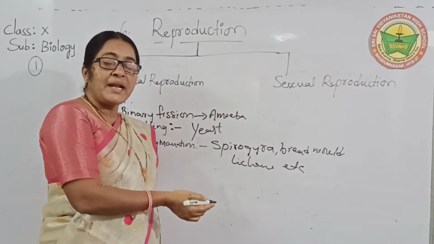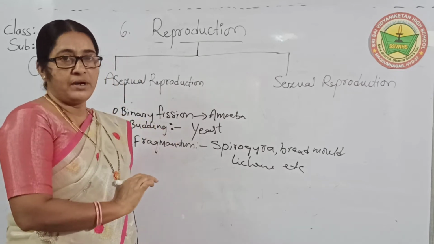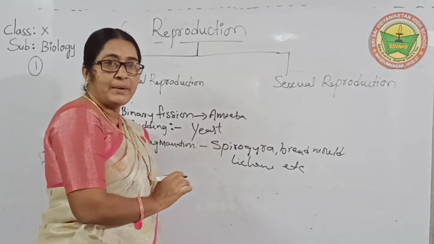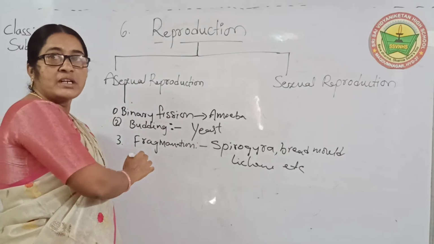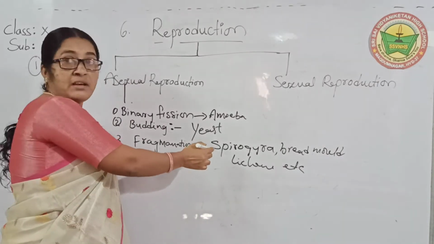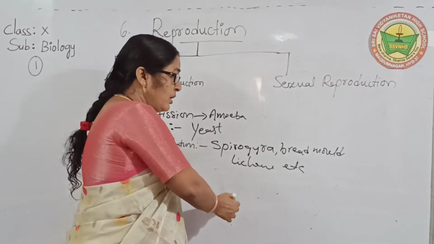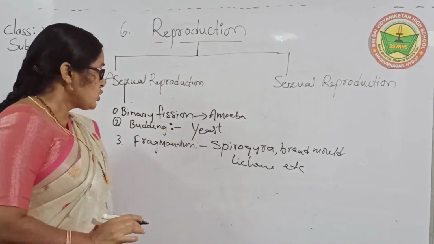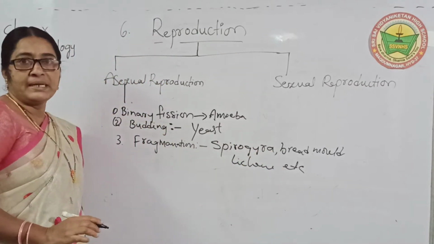That method is called fragmentation. The examples are spirogyra, bread mold, lichens, etc.